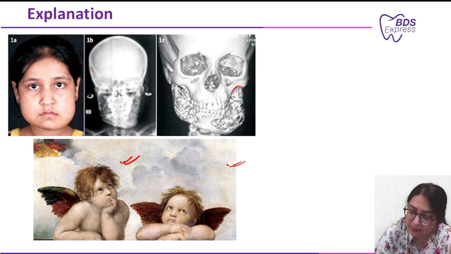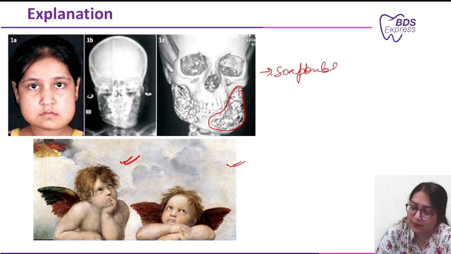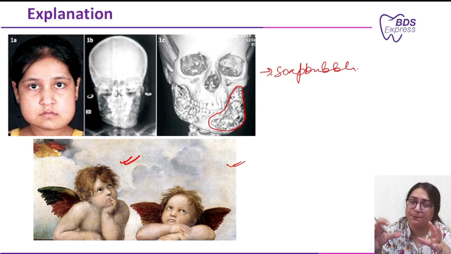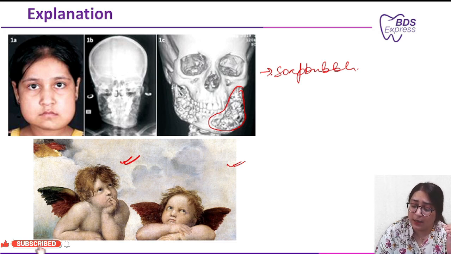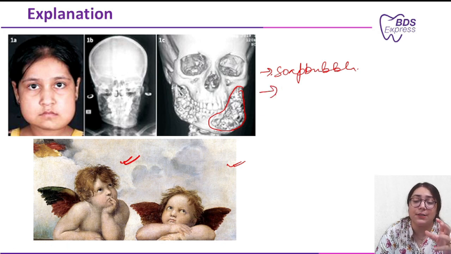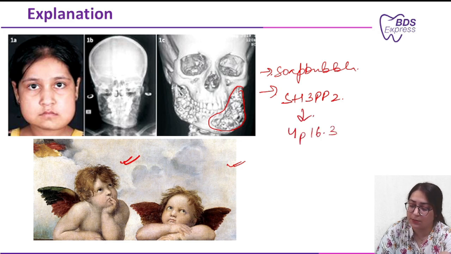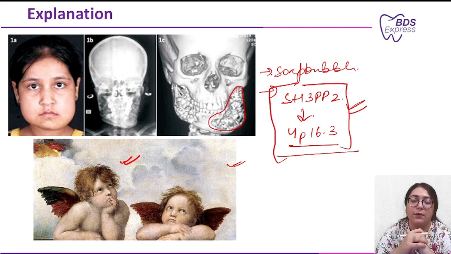Now, here you can see the multiple radiolucencies giving it a soap bubble appearance. So, here you'll see the soap bubble appearance. This generally affects children, and by the age of 10 years, it progresses, or you can say the prognosis becomes better after that. Again, it is seen in the posterior part of the mandible. Now, the gene which is involved is SH3BP2, which is present on chromosome 4p16.3. So, again, a question can be asked on this too. So, you need to have some idea regarding this.